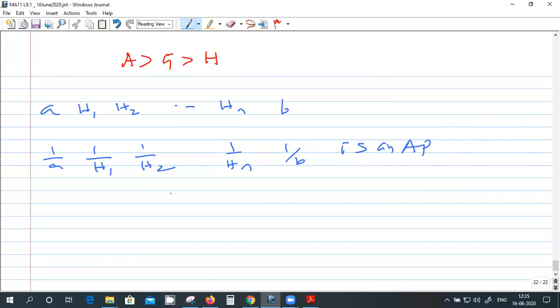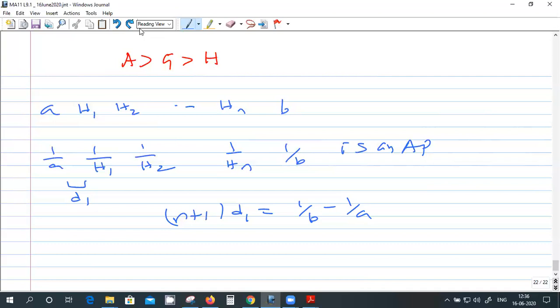So once you know it's an AP, suppose I call this difference D1. Between the n plus 1 steps, D1 equals (1 by B minus 1 by A) divided by n plus 1. The total difference is 1 by B minus 1 by A, and that is covered in n plus 1 steps.